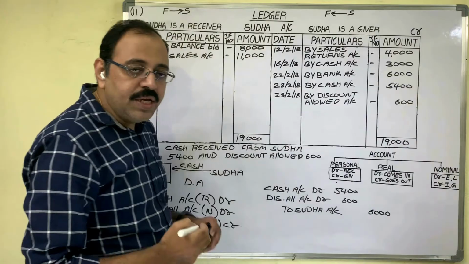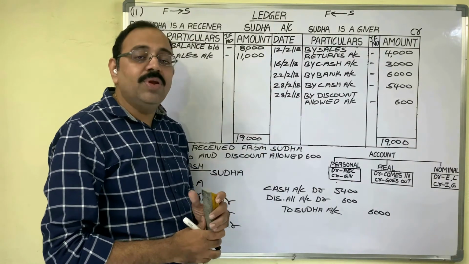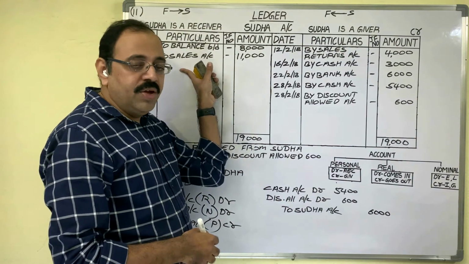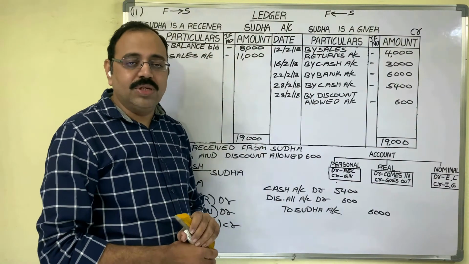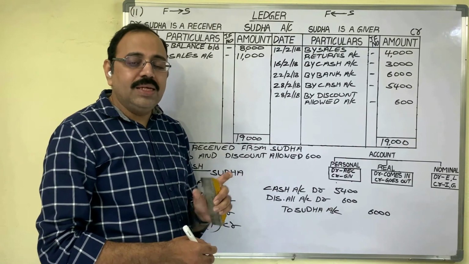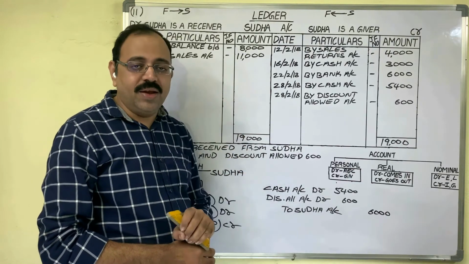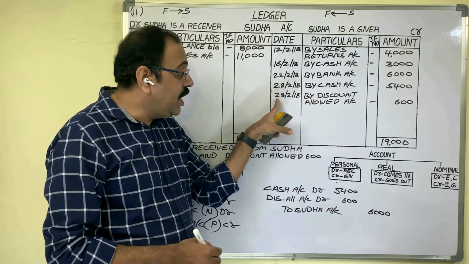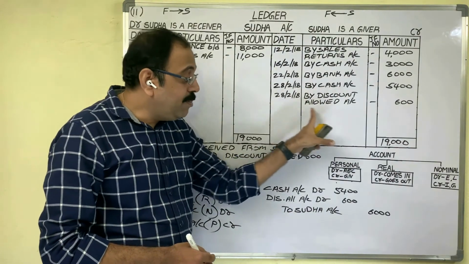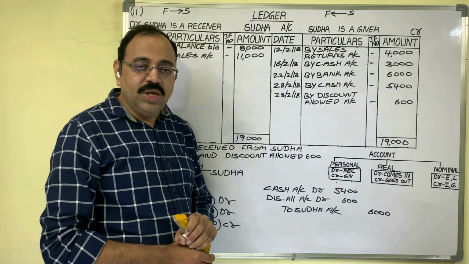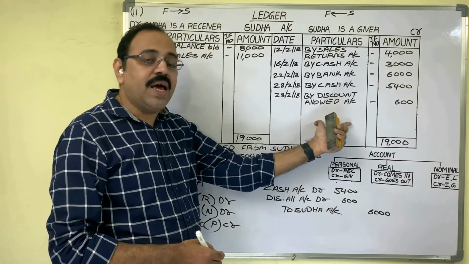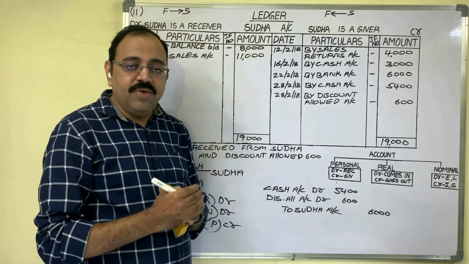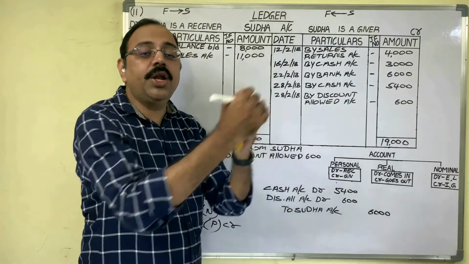Observe one important point here. There is no balance carried down in this problem. In the previous problem, in the 10th problem, we got balance carried down in the account. Because in the 10th problem, there was no settlement transaction. But in the 11th problem, as her account is settled at the end of the month, we should not get any balance carried down in her account. If any personal account shows balance carried down, it means her account is not yet settled. For next month, it is going to be continued.